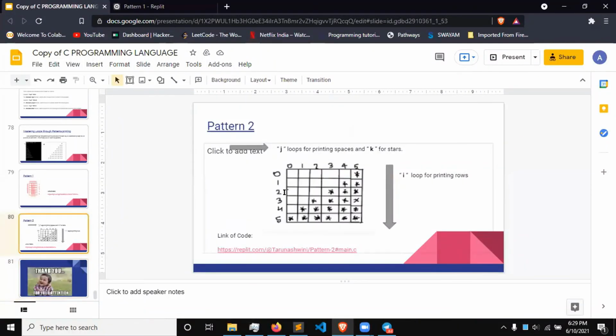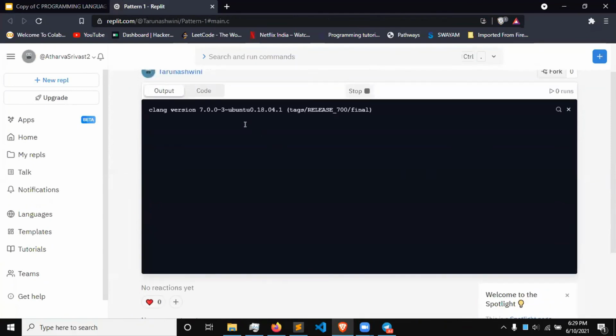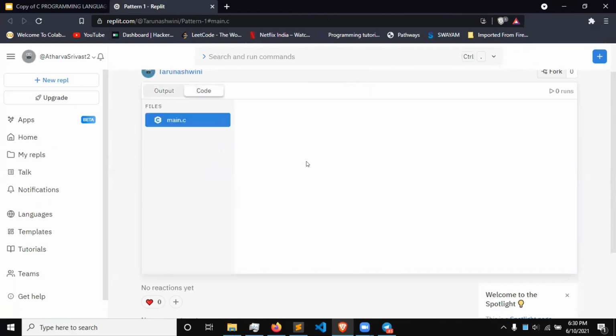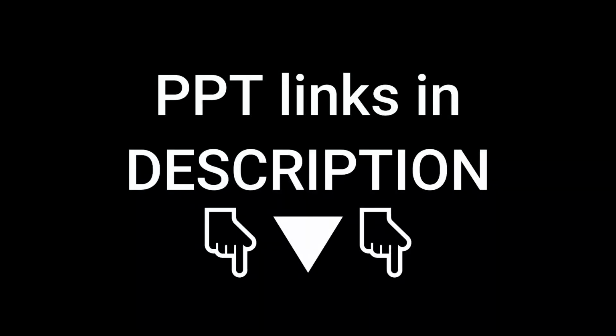So can anybody sum it up? What all did we learn today or yesterday? See, let's enter the value of n. Let's enter the value of 10. Okay. So you get stars like this, all 10 stars. The code for this is also written here, main.c, all the code is written. 2 loops will be taken, j and i. We'll give it to you.